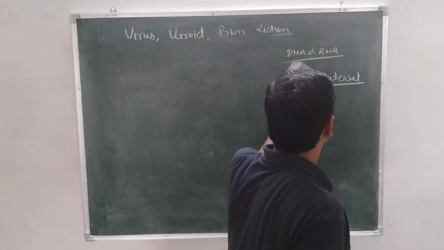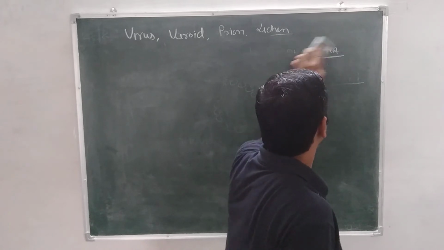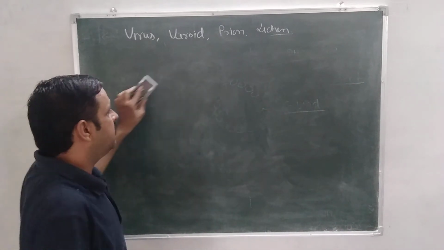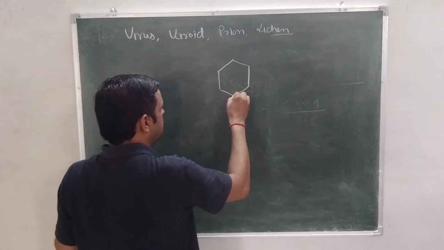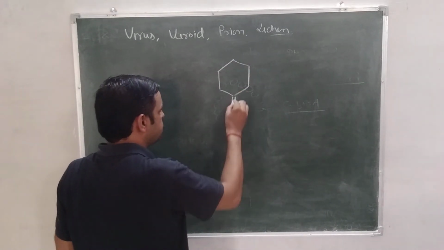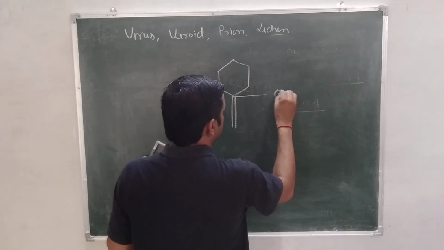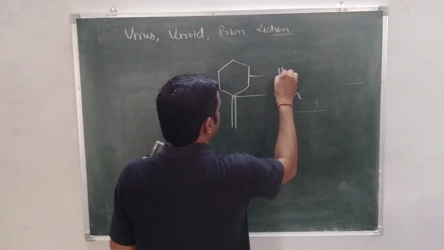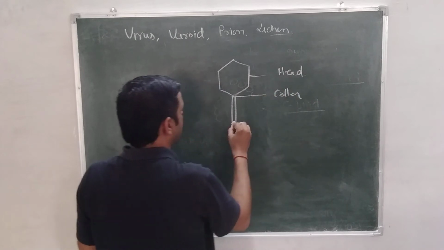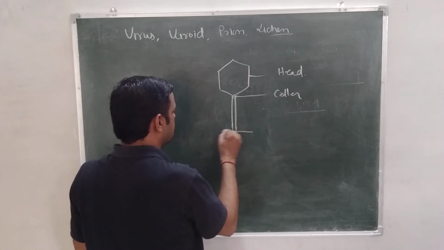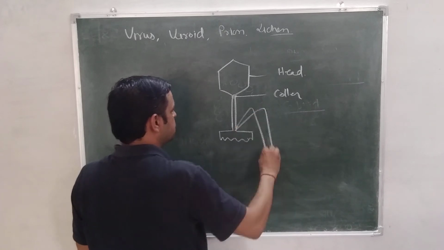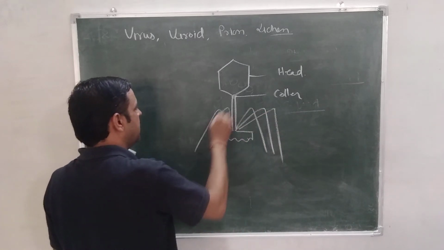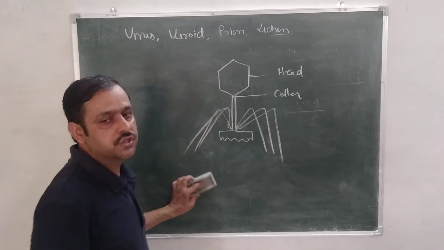If we see the structure of bacteriophage, then it has a polyhedral head and a tail which is conjoined by a structure called collar, and it has a long tail and a plate called hexagonal plate, and it also has tail fibers. So this is the structure of bacteriophage.